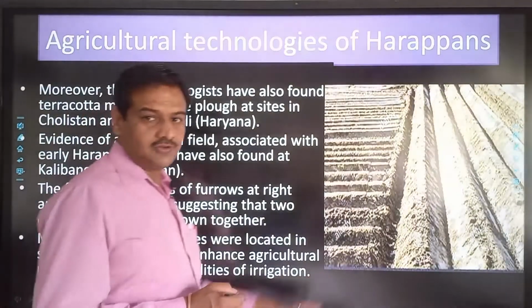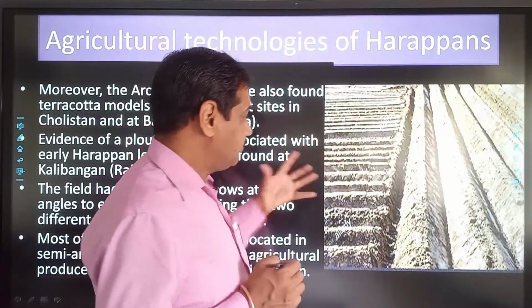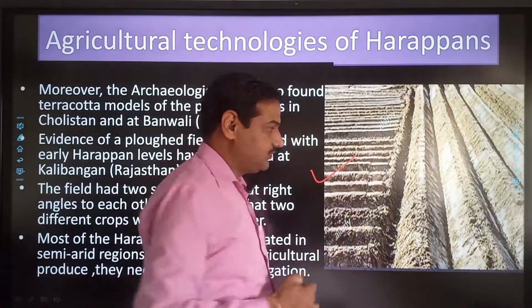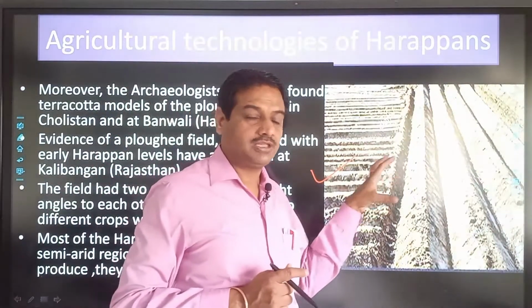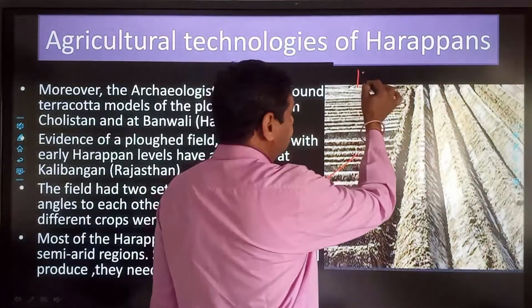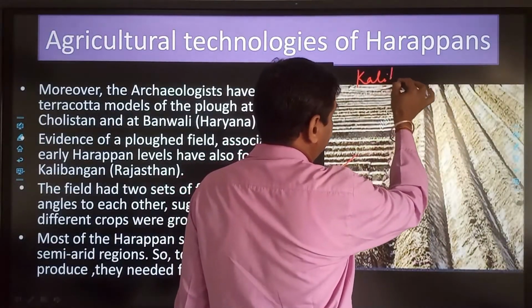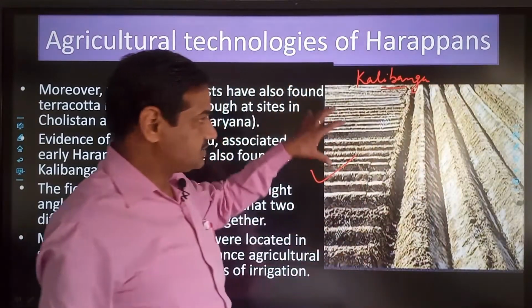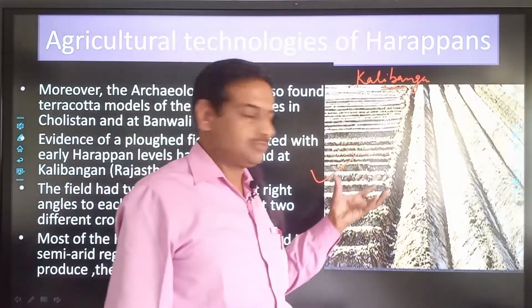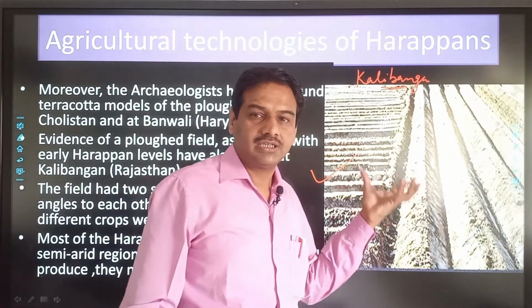Then we have also found a plowed field. This is a plowed field. एक हल चला हुआ खेत हमें मिला है, and that we have obtained from Kalibanga. So where is Kalibanga? That is in Rajasthan, near the border of Pakistan. In Hanumangarh district of Rajasthan, we have recovered a plowed field from Kalibanga.